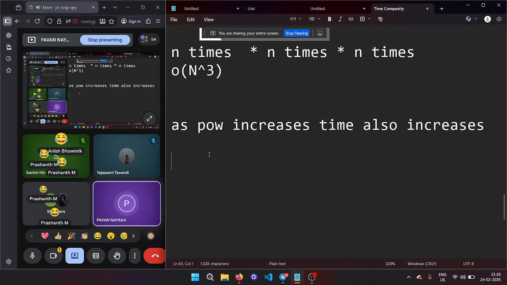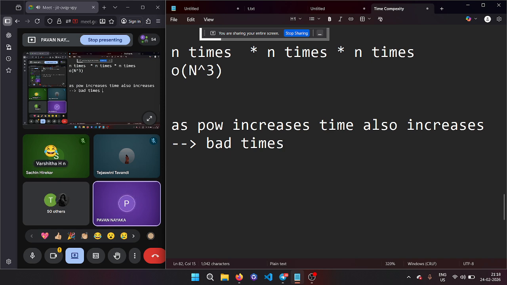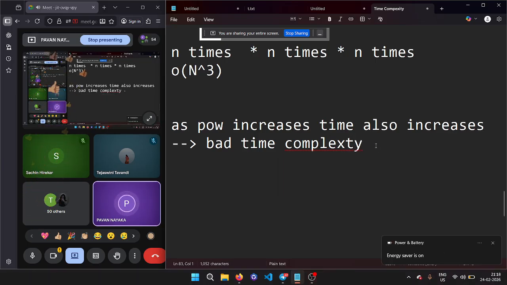Yeah, is it clear? So what will the time be doing? Order of n cube. As the power increases, the time also increases. This takes you to bad time complexities. Is it clear? Everybody got it? And remember, getting the output is not your only concern. You also have to reduce the time.